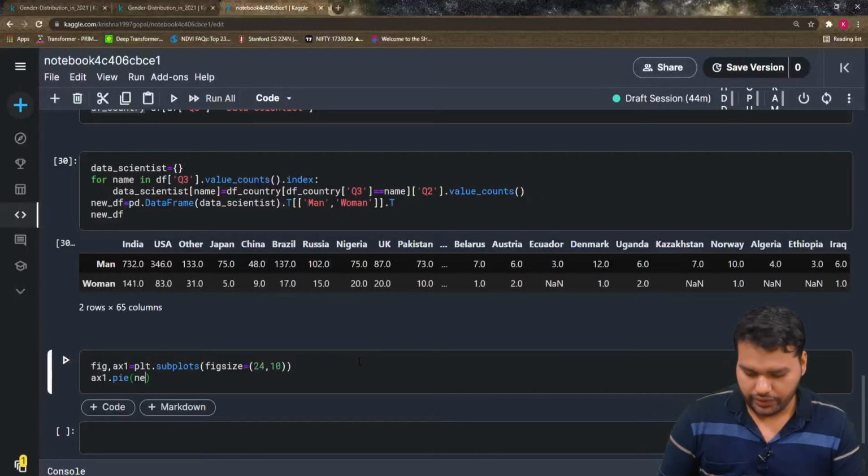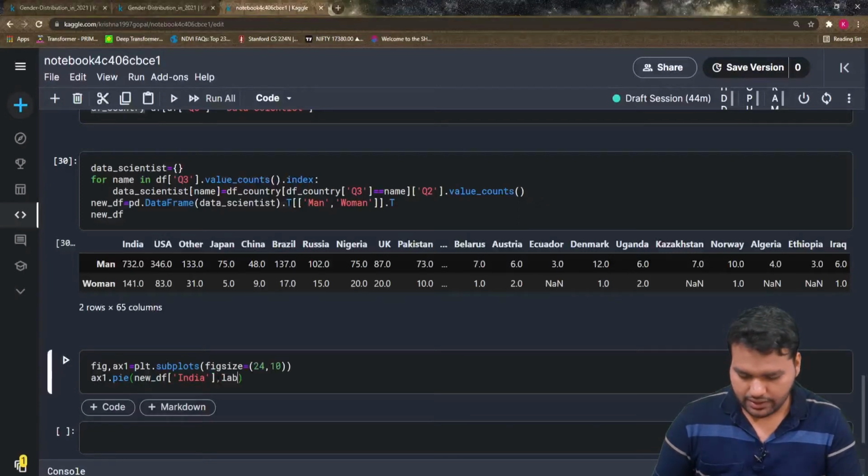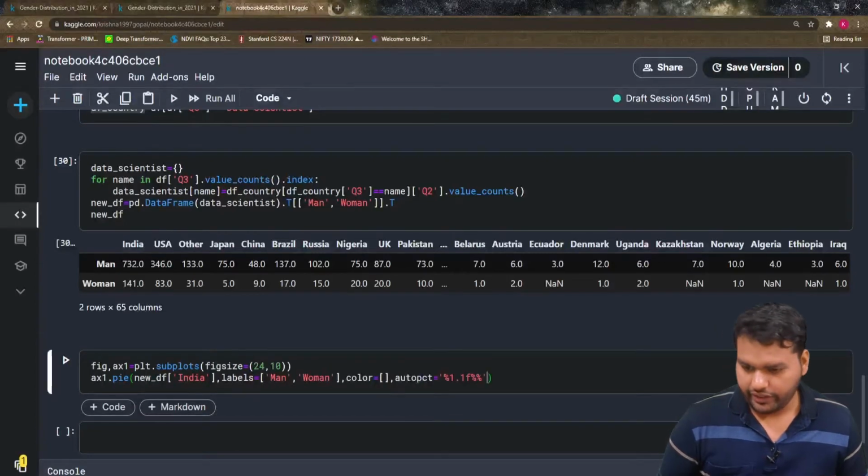So it's the new df for India first, and I have to give the labels, that is men and women, and I want to give the colors. Any two colors we can choose. Then we give the opacity, and that's all.